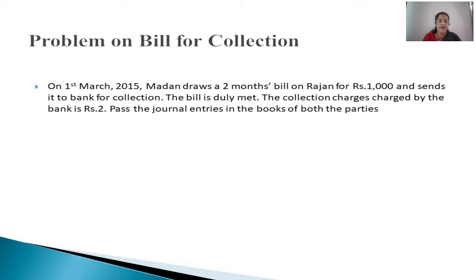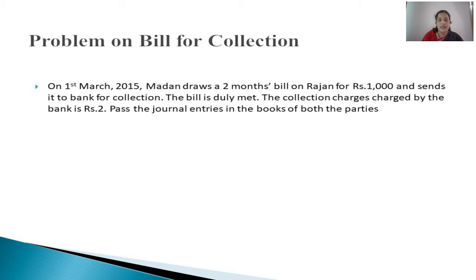So the date of transaction is 1st March 2015, and its duration is 2 months. So 1st March plus 2 months plus 3 days. After March, April, May, May 1st plus 3 days means May 4th. Madan is the seller and the drawer, and Rajan is the drawee and the acceptor.